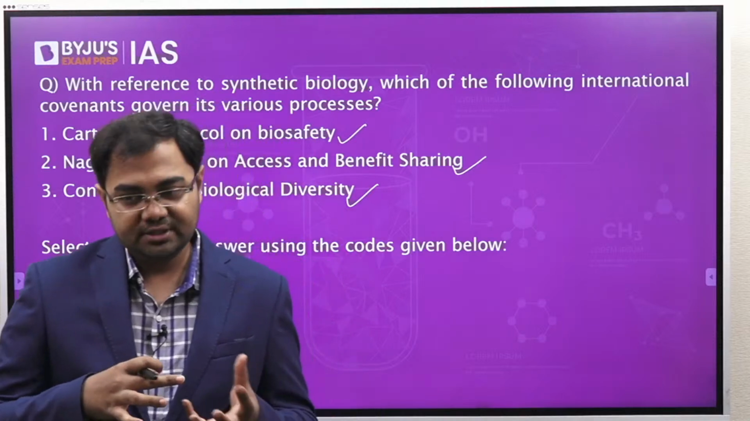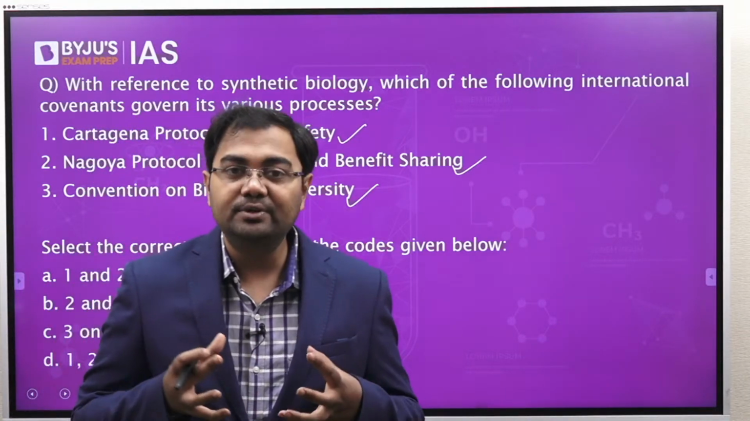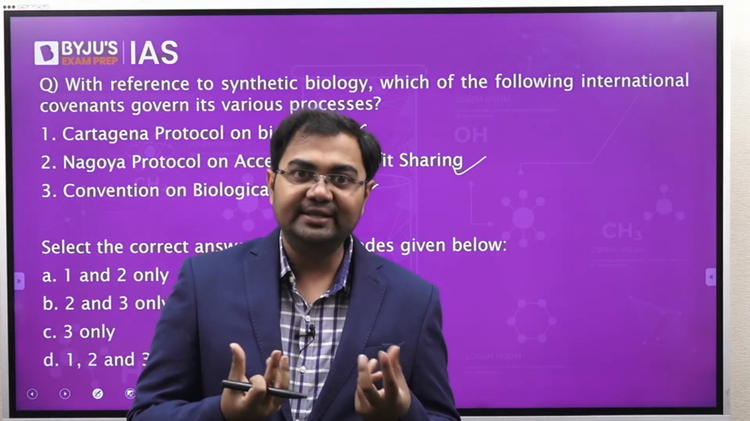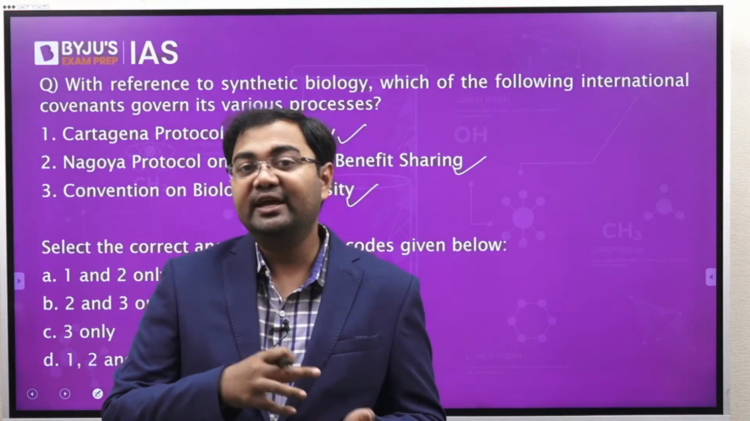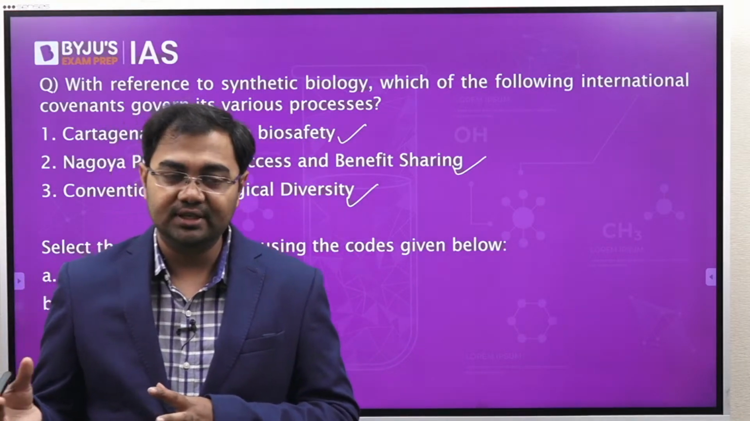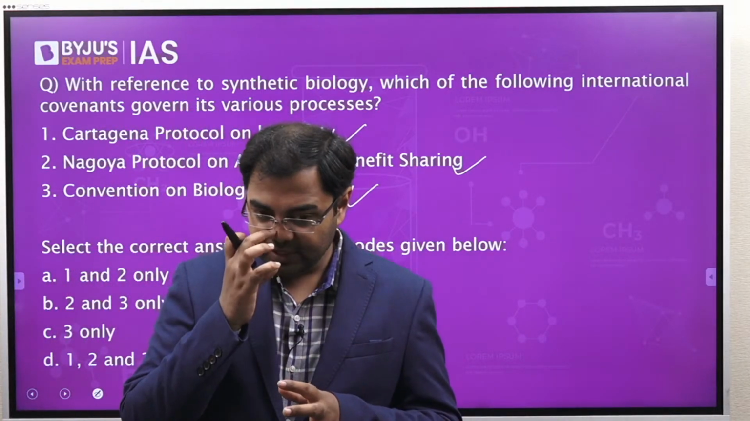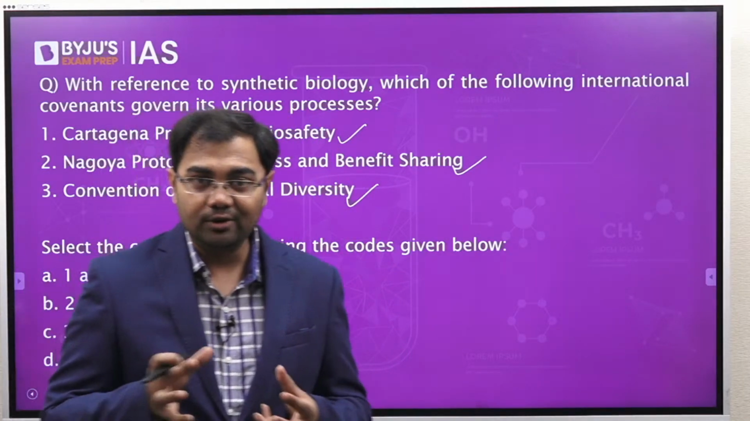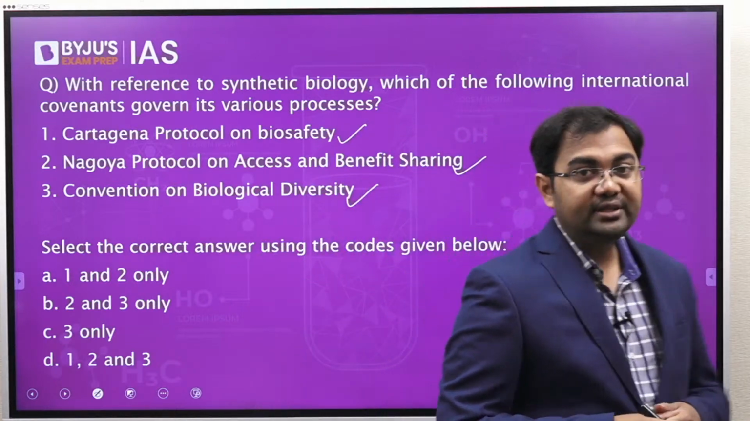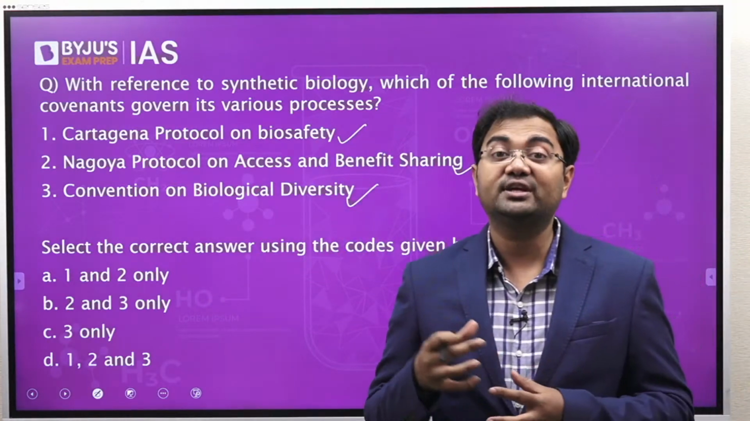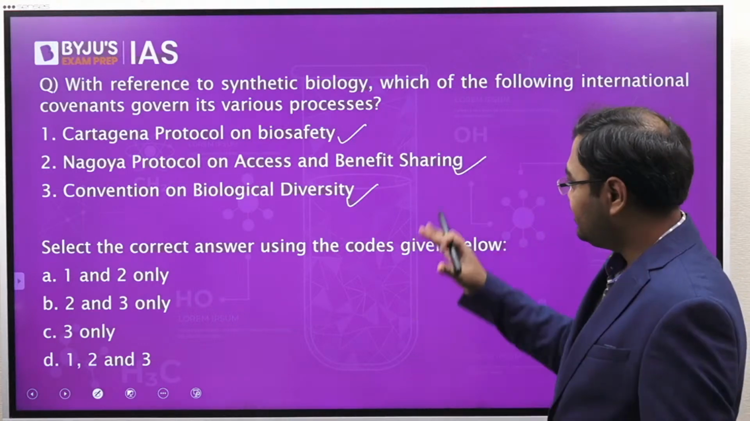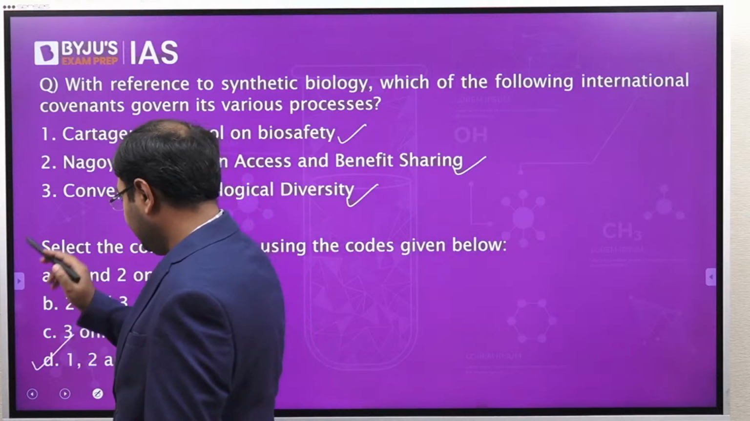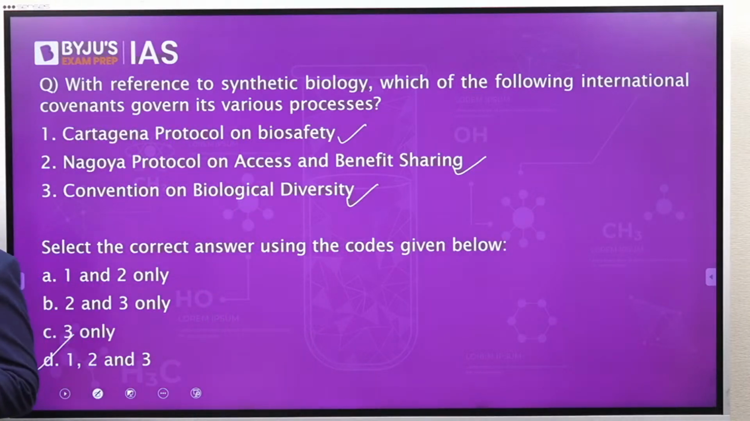But here, when we discuss synthetic biology, it talks about organisms which are genetically modified for enhancing one characteristic or the other. If any kind of research or study is happening, it needs to happen in accordance with all these international conventions and protocols that we have. So all these three given here are correct. The correct answer here will be D, that is 1, 2 and 3.